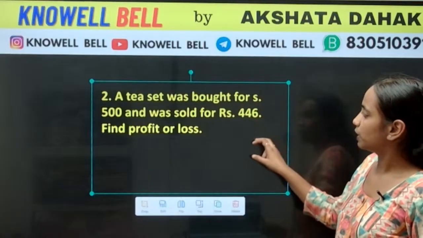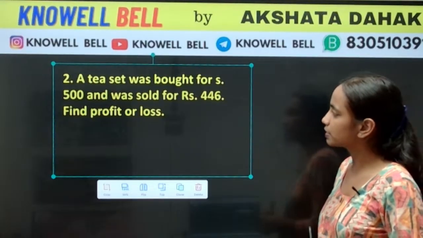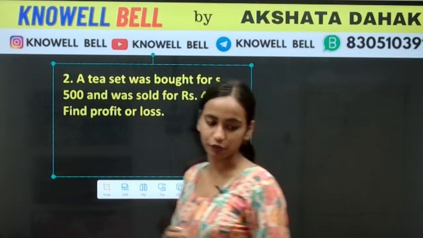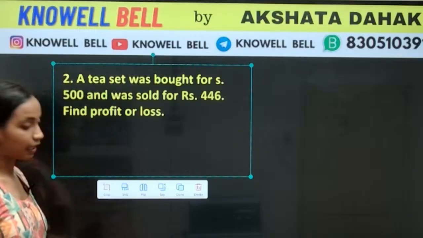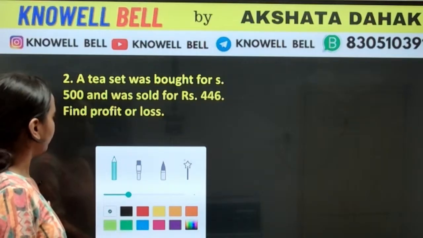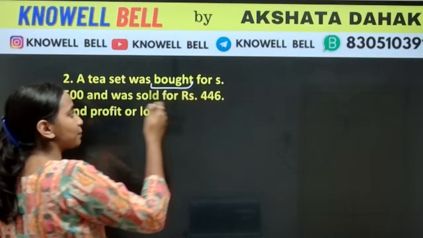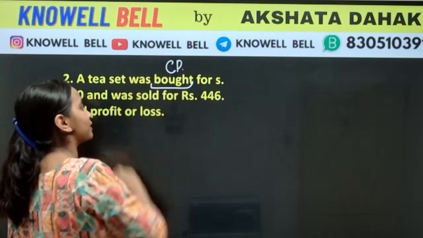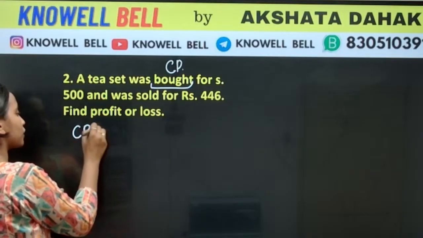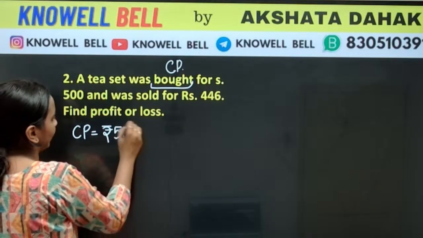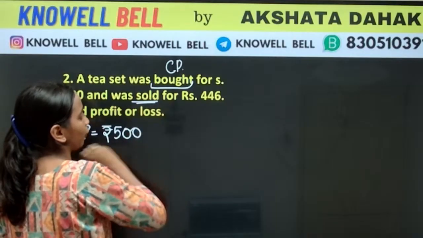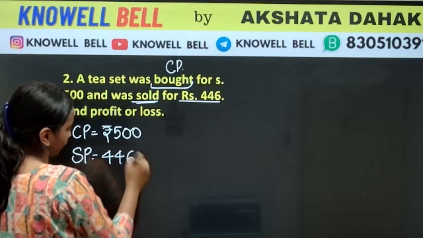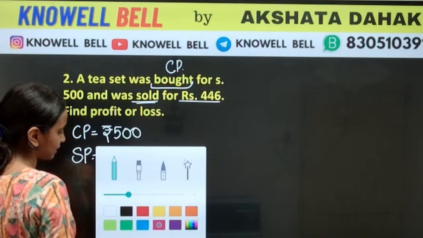Next is the question number 2. A tea set was bought for rupees 500 and it was sold for rupees 446. Find out profit or loss. Whenever we are buying something, we are purchasing something, तो ये कौन सा price होता है? This is the cost price. What is the value of cost price? Rupees 500, and we are selling it. That means what is the value of SP? SP is 446.